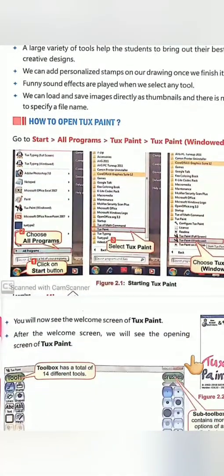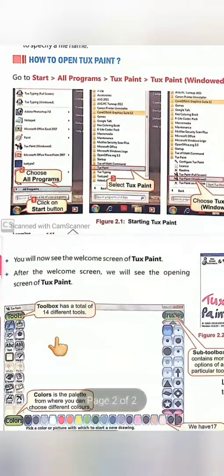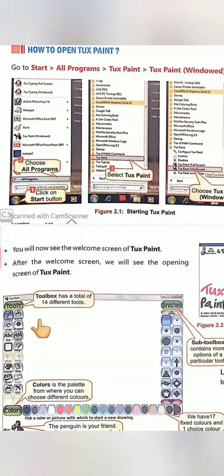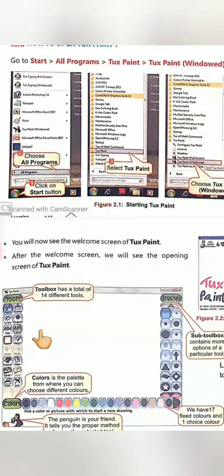Okay, students. This is the Tux Paint program, students. How many tools are there in Tux Paint? Toolbox has a total of 14 tools. Tux Paint has 14 tools.